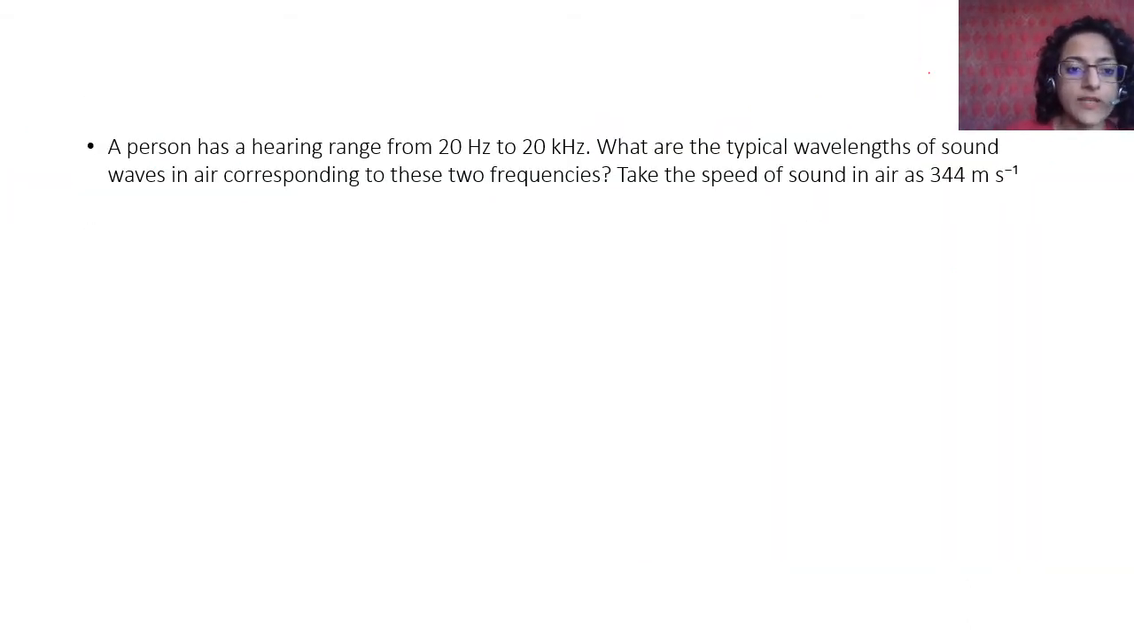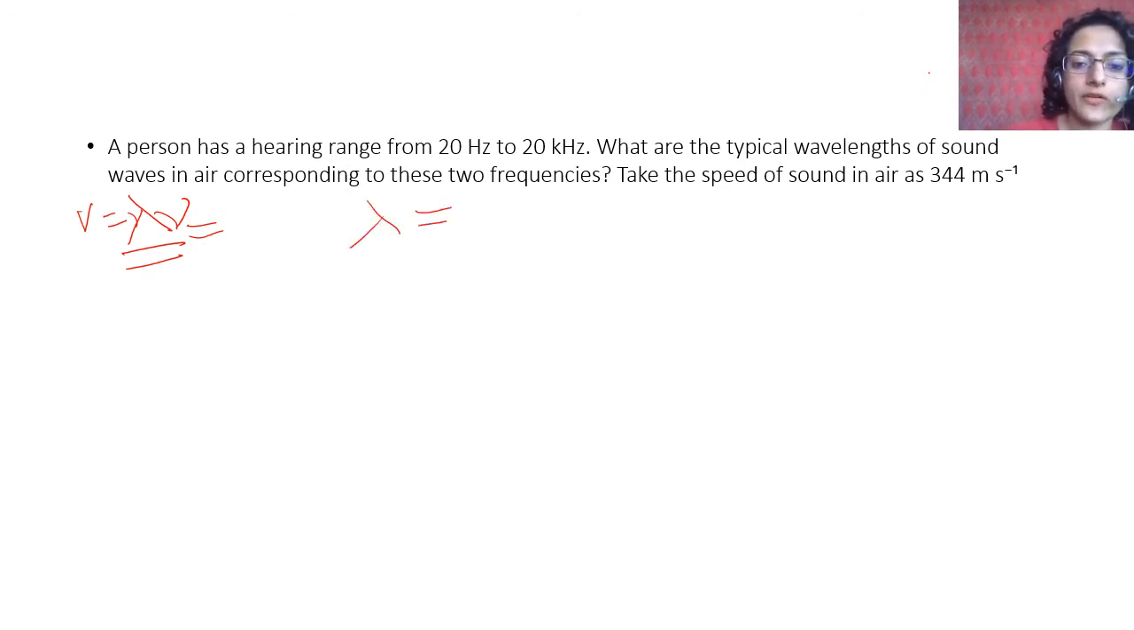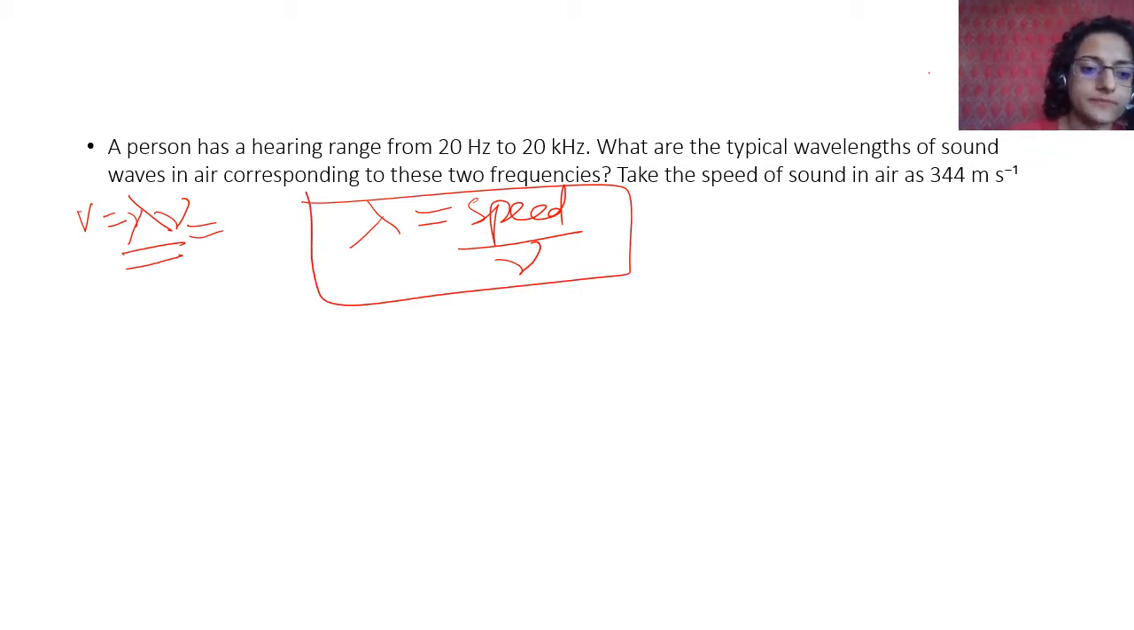Okay, next question. A person has a hearing range from 20 Hz to 20 kilohertz. What are the typical wavelengths of sound waves in air corresponding to these two frequencies? Take the speed of sound in air as 344 meter per second. What is the formula that you're going to use here? Speed is equal to lambda nu, which is wavelength into frequency, right? Speed is equal to wavelength into frequency, and therefore wavelength is speed upon frequency. This is what we will use here, and we will calculate.